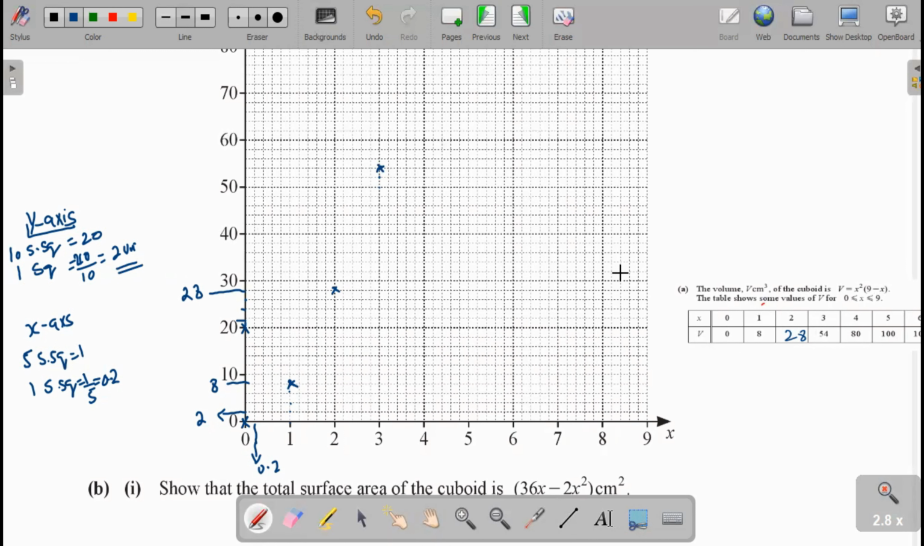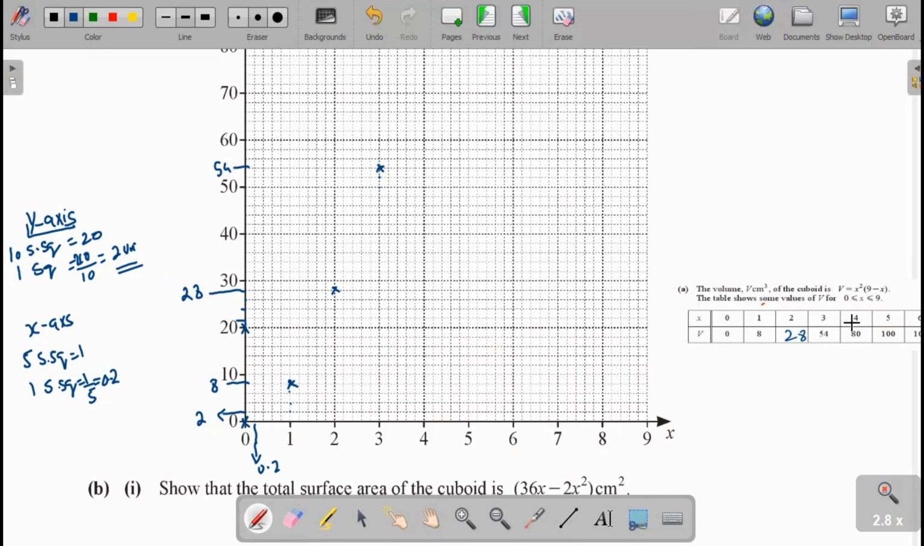Now we can write it also as 28 and 54. Next is 4, which is 80. We mark 80 here. This point is 80. Then the point 5 has the value 100. When x is 5, that value is 100.